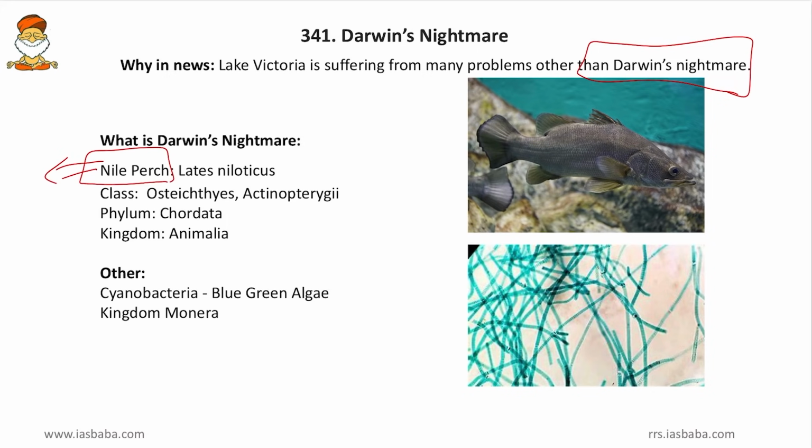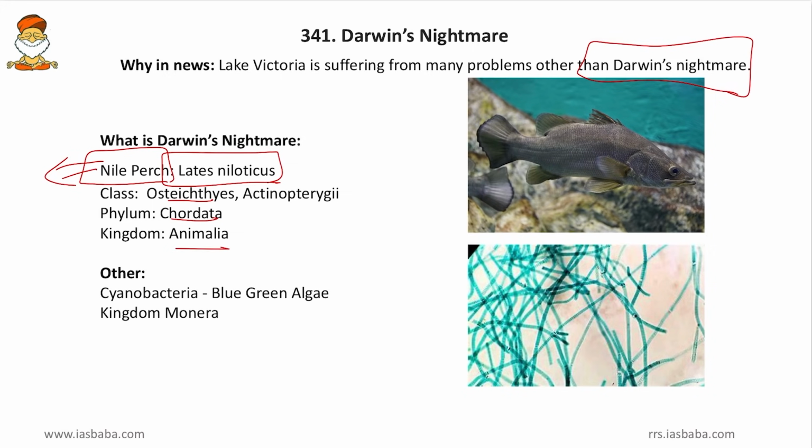So, this fish was introduced into Lake Victoria for commercial fishing, and this fish, whose scientific name is Lates niloticus, is acting as an invasive alien species and it is harming the biodiversity of Lake Victoria. It belongs to class Osteichthyes and subclass Actinopterygii and the phylum Chordata and kingdom Animalia.